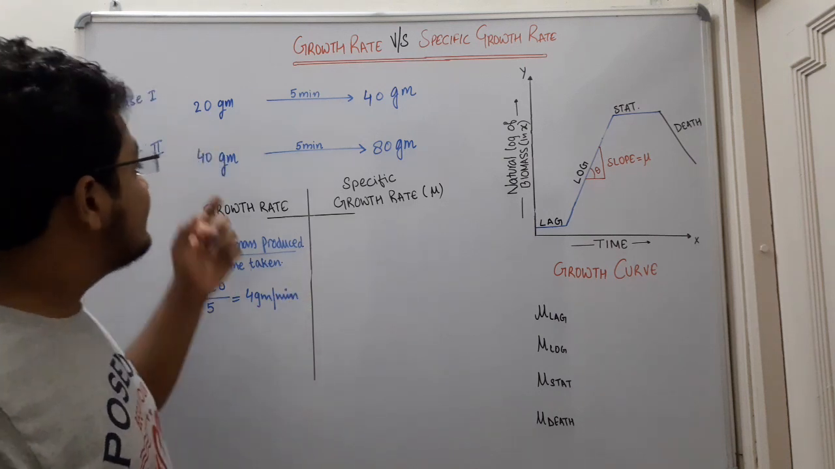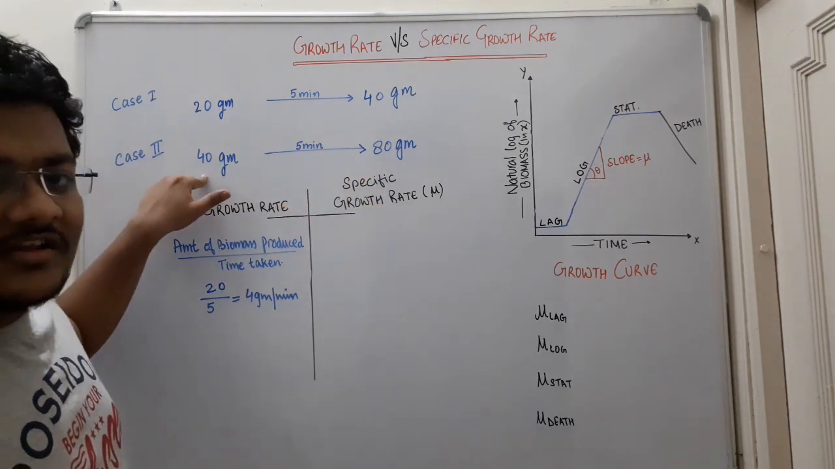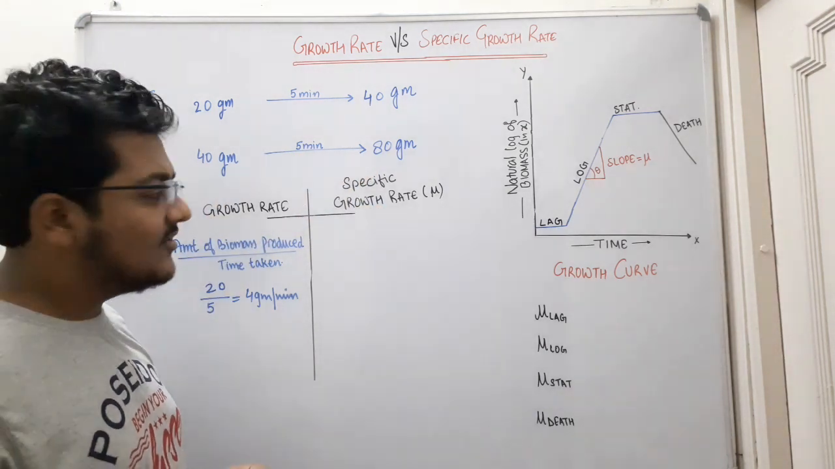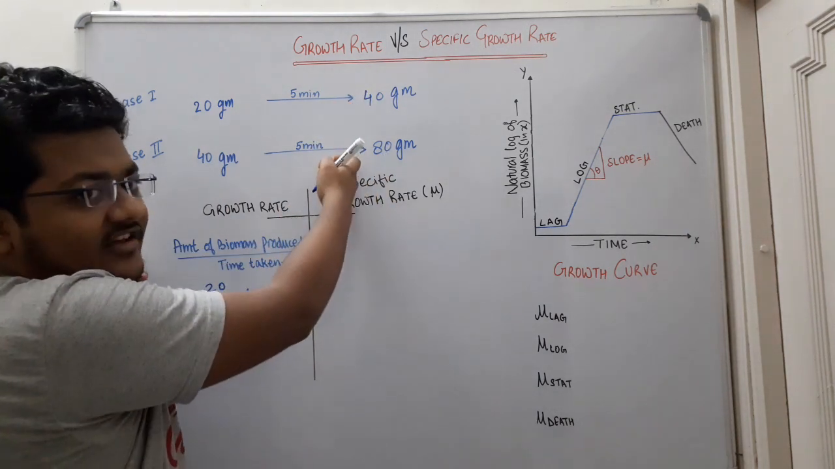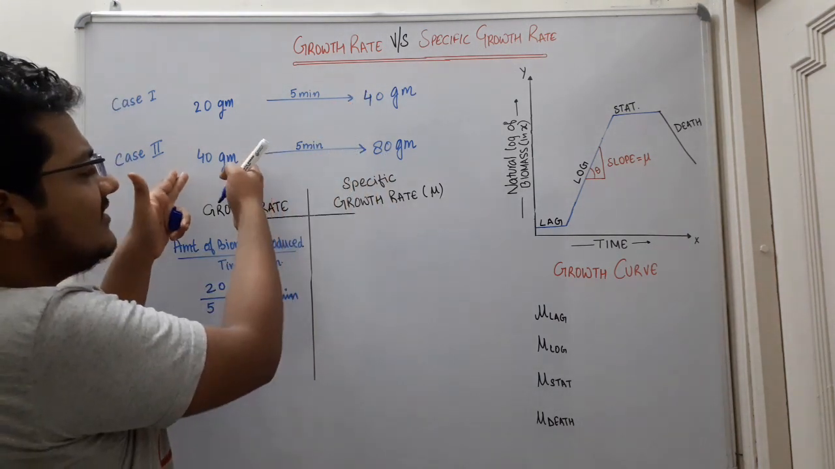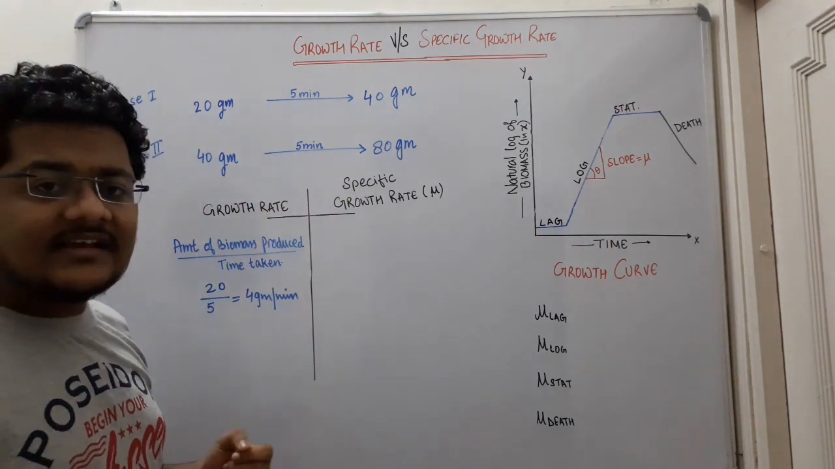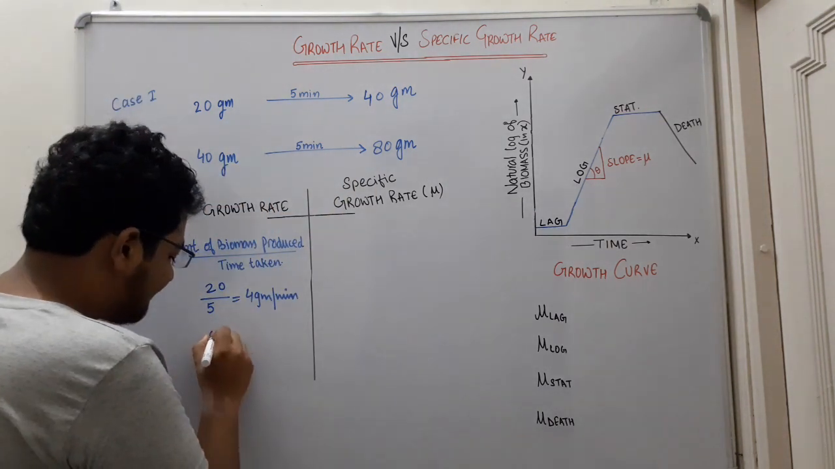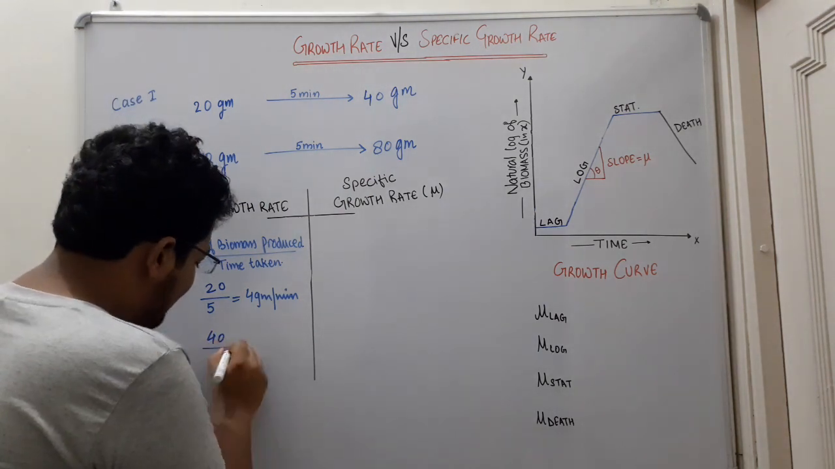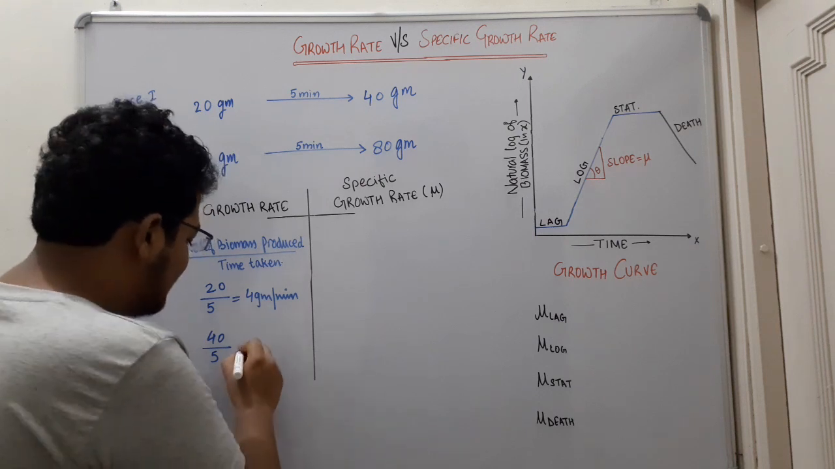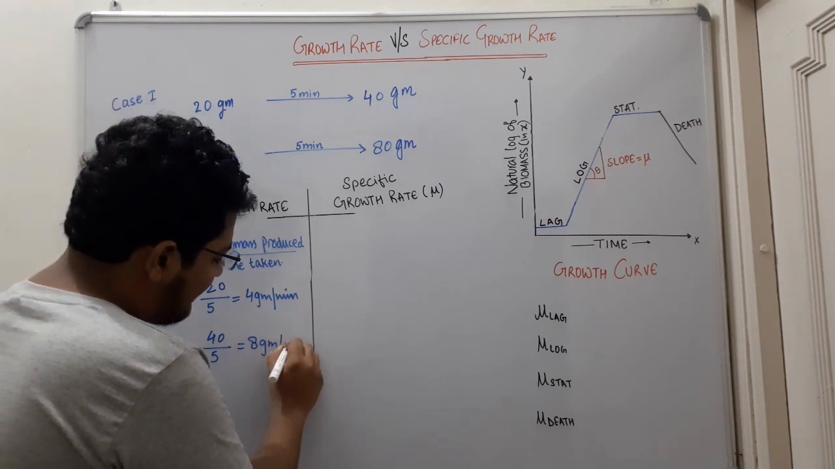In the second case the biomass becomes 80 grams from 40 grams, again in 5 minutes. So the doubling time is the same. Here also it is 5 minutes, here also it is 5 minutes. Here the initial biomass is 40 grams and it becomes 80 grams. So again 40 grams is the biomass which is produced, and 5 minutes is the time. It comes out to be 8 grams per minute.